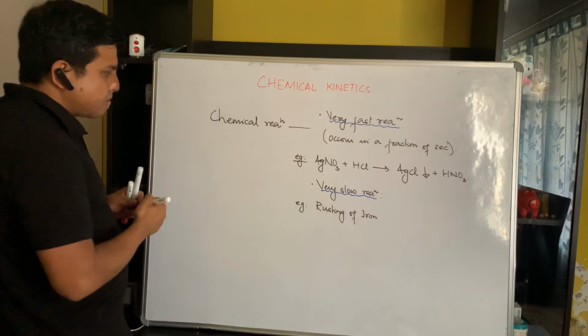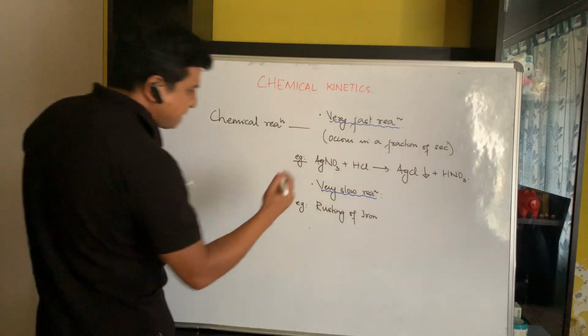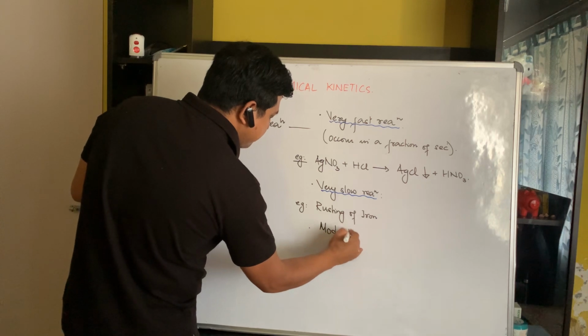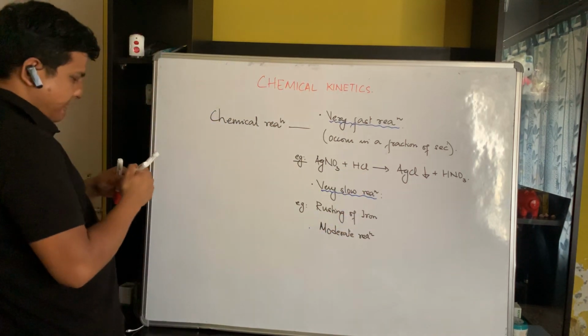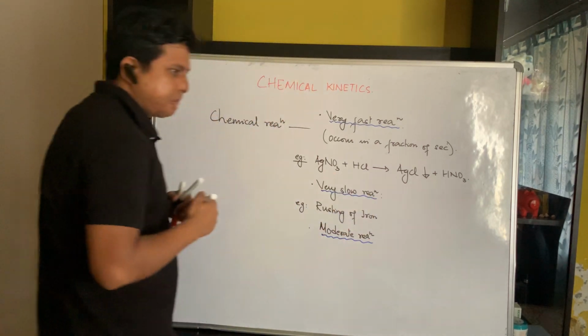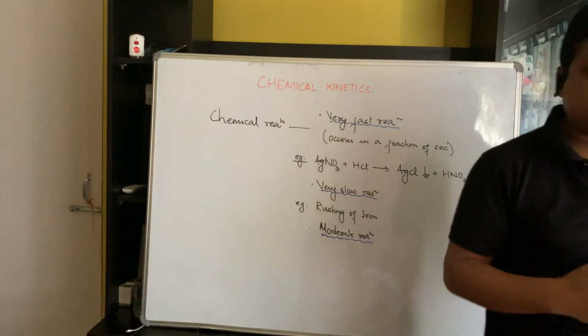Now, in between these two extremes, we have another class of reactions known as moderate reactions. Moderate reactions occur neither too quickly nor too slowly. They occur at a normal pace and we can measure the rate of such reactions.